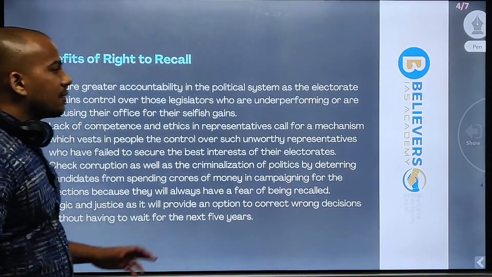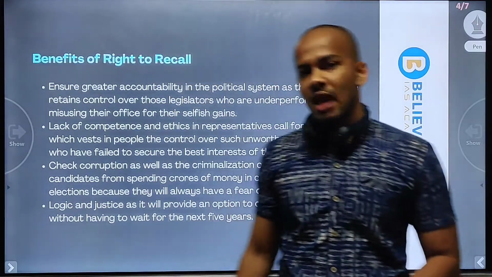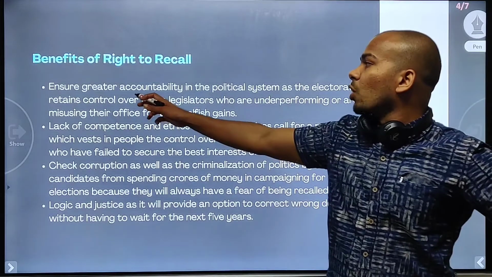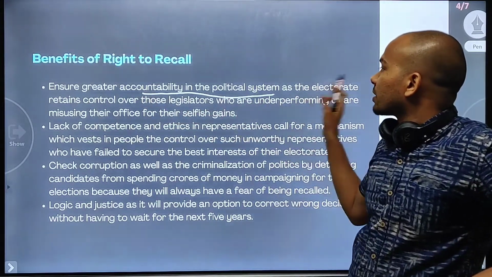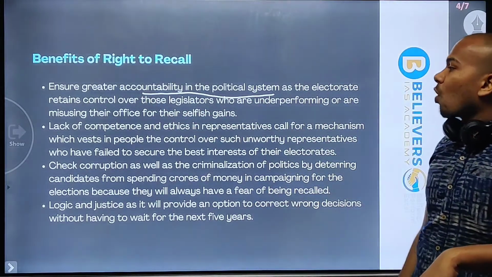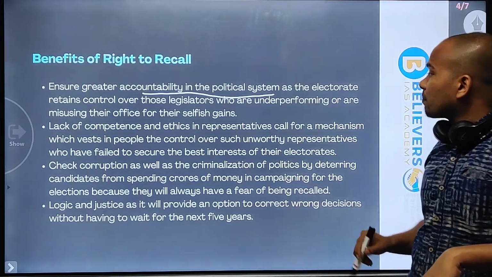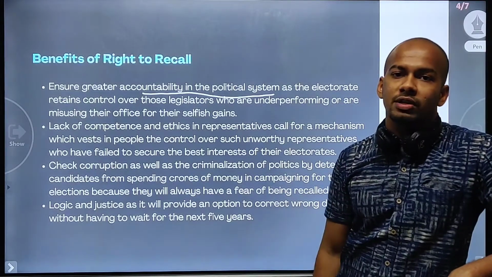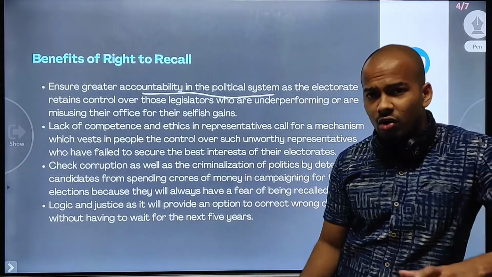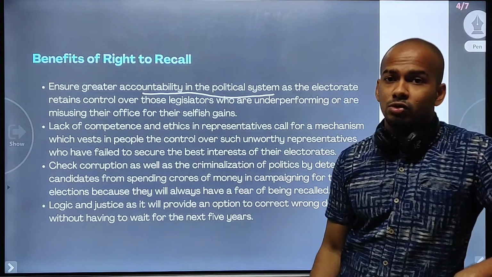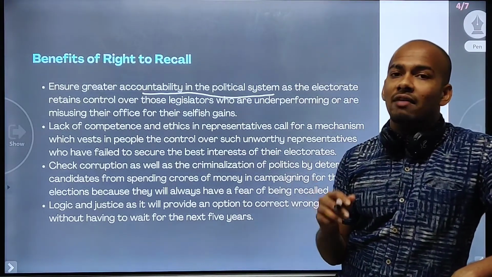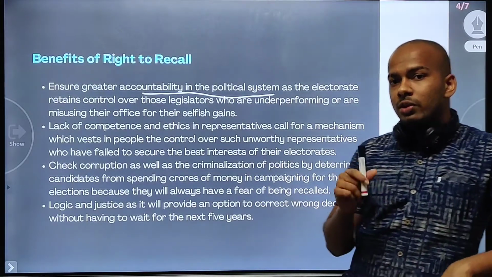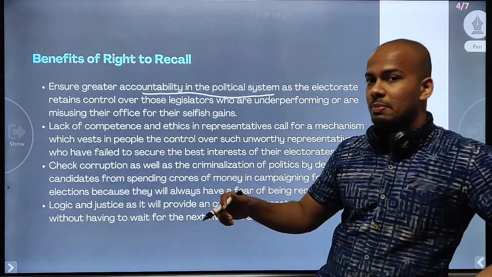Now, the benefits of right to recall. What are the benefits we have because of this right? First, it is going to ensure greater accountability in the political system, as the electorate retains control over those legislators who are underperforming or are misusing their office for selfish gains. So corrupt politicians who are in office and not doing the work can be called back. Representatives will have the fear that at any time their position can be gone, so such situations can be prevented.